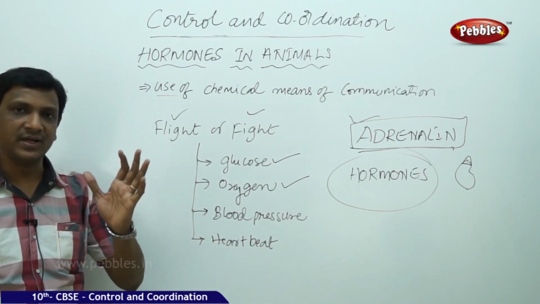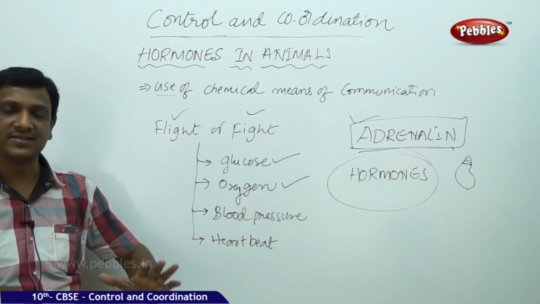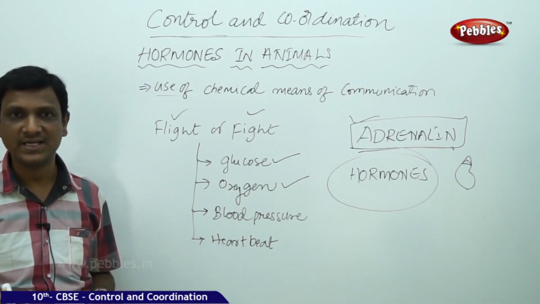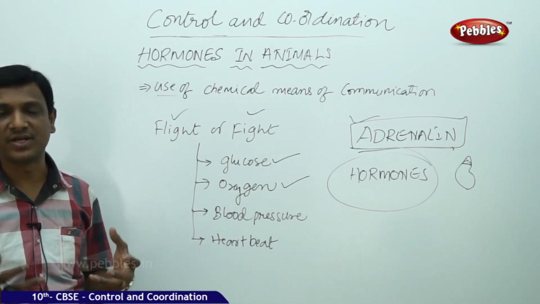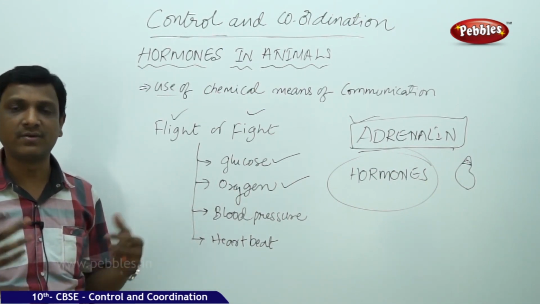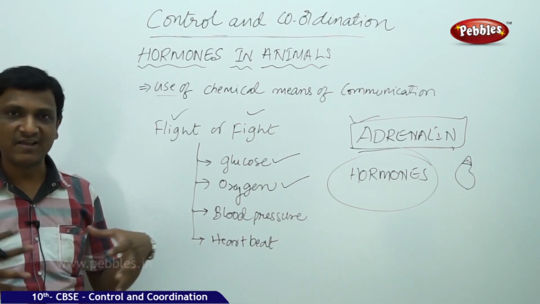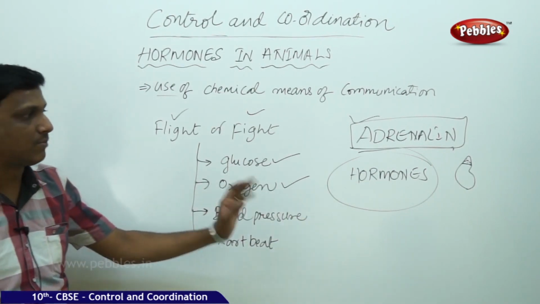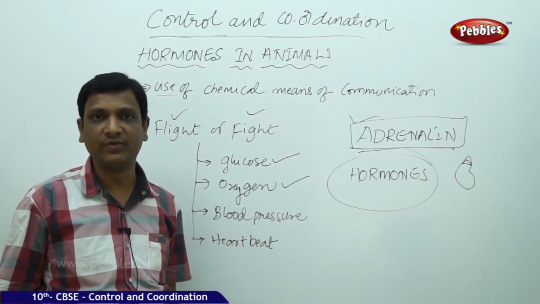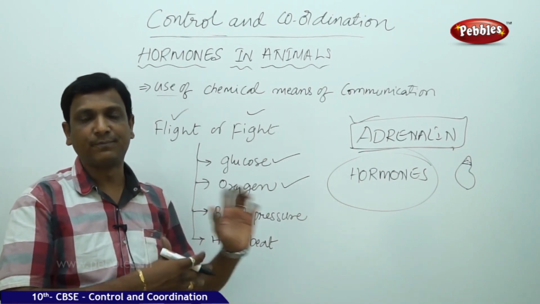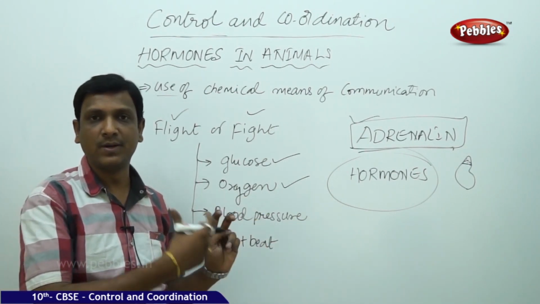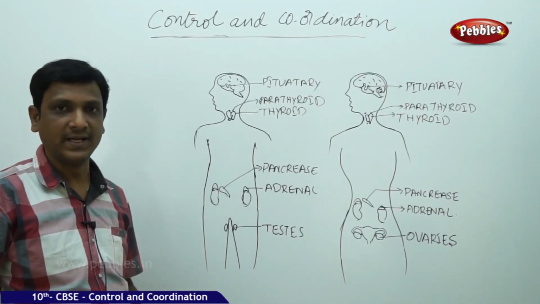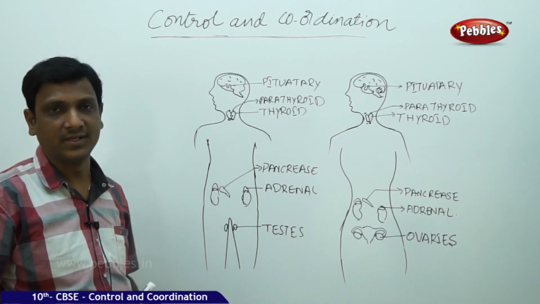The nervous system is up to a certain thing. The nervous system controls the physical movements of the various muscles of our body, and it can help in sensation of pain and pressure and other things, and at the same time it can protect from dangerous stimuli. But internally various life processes are well coordinated by this hormonal system. Now let us see some hormones in humans and how they are helpful for the various life processes in the human body. So let us see what are the human hormones, the endocrine secretions present in the human body.